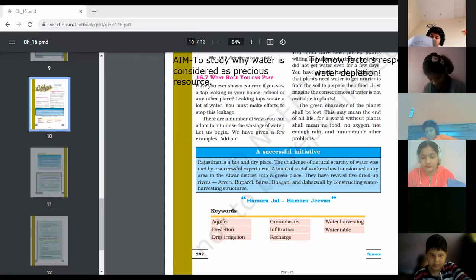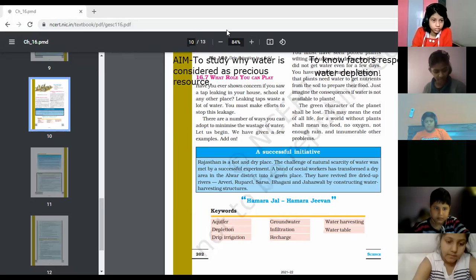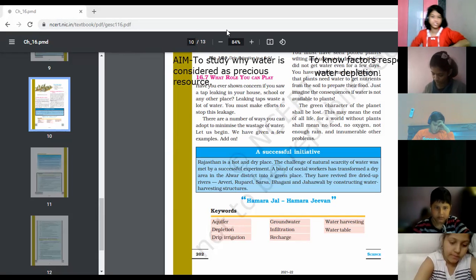Okay, children, kindly raise your hand. Who has found the first word, aquifer? Yes, Kavya. Ma'am, the first word is aquifer.